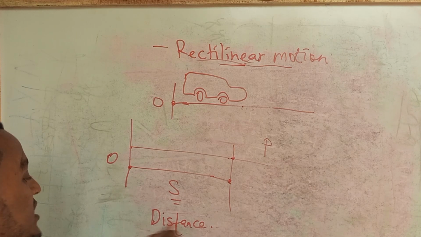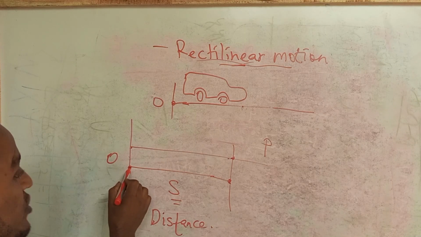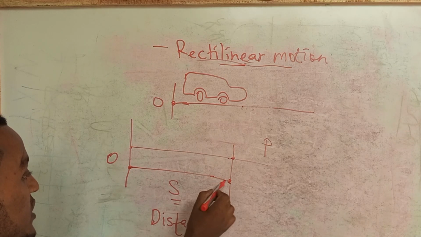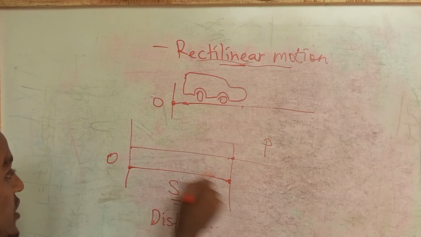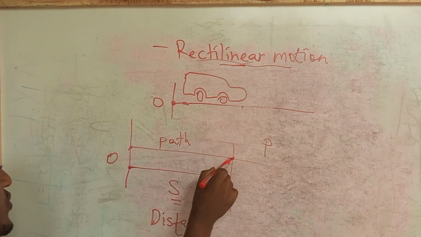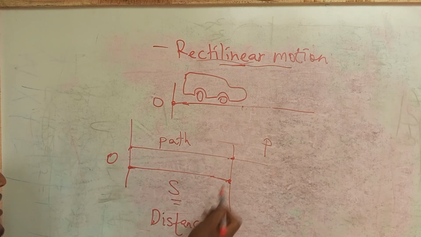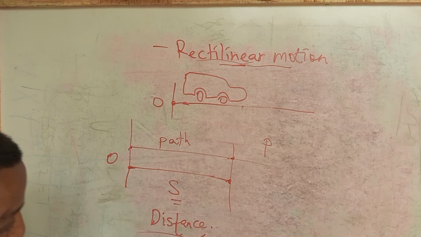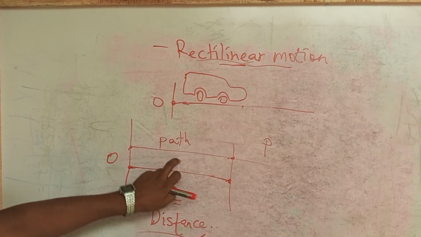Distance is just a scalar quantity, just indicates the magnitude of the length of the path, okay. This is a path from this to this position. So this length in unit of measurement is just distance, maybe in meter, millimeter, kilometer, and like that. Basically, as SI unit you can consider distance as meter.